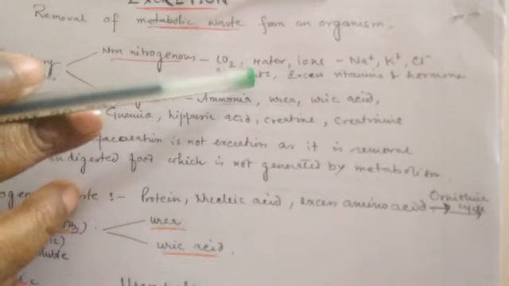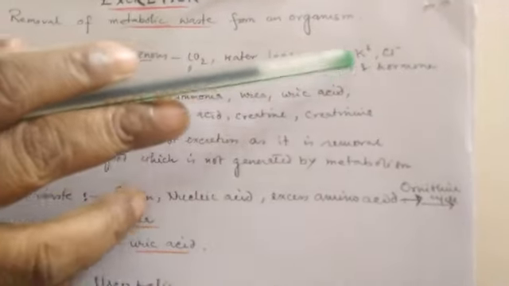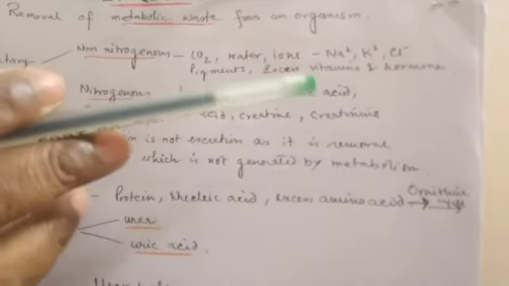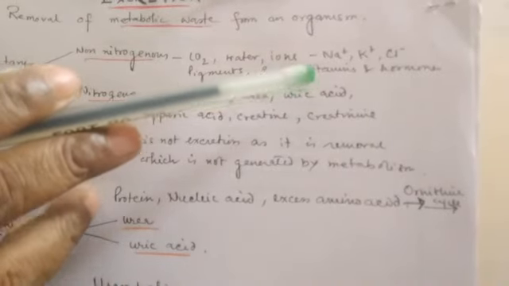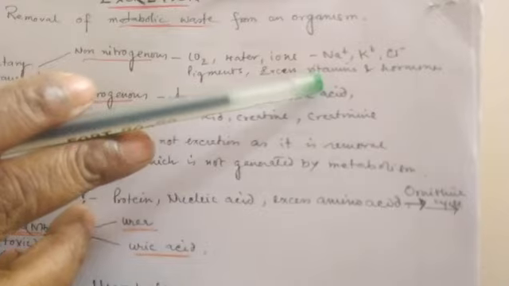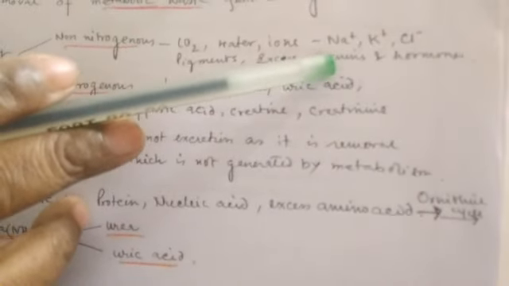Then the ions, like sodium, potassium, chlorine, and water, then certain vitamins and hormones which are in excess, because vitamins and hormones are used in a very specific amount, and the excess is released.